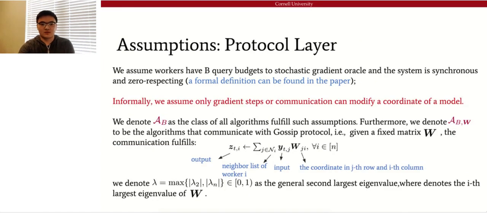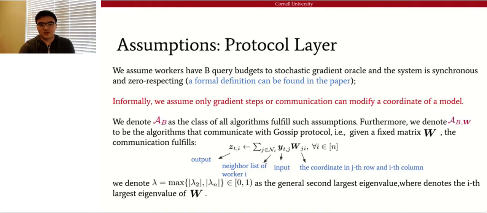And then we move on to the protocol layer. We assume that the entire system is synchronous, and we have an extended discussion of asynchronous algorithms in the appendix of the main paper. In each iteration, we assume the workers have B query budgets to the stochastic gradient oracle, and the updates must be zero respecting. A formal definition of zero respecting can be found in the main paper, but informally, it means that only gradient steps or communication can modify a coordinate of the model. So we can see that the zero respecting assumption does not specify how workers communicate.